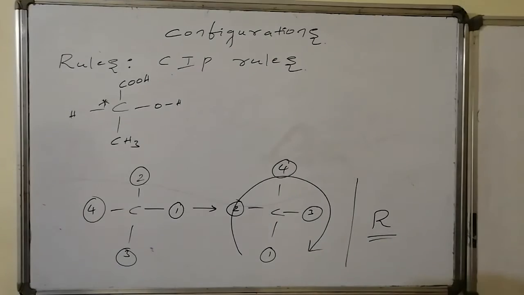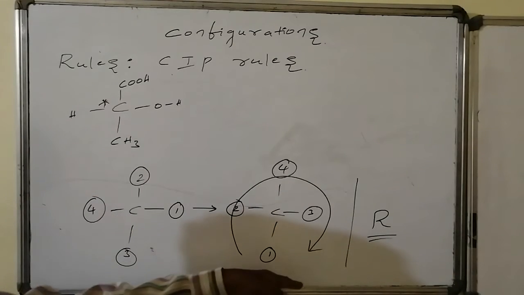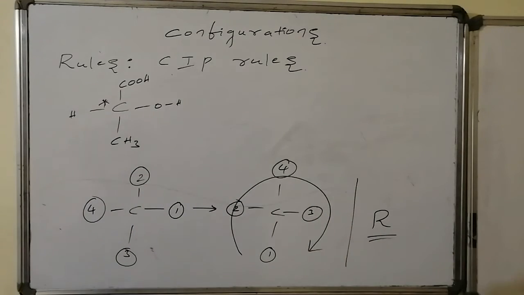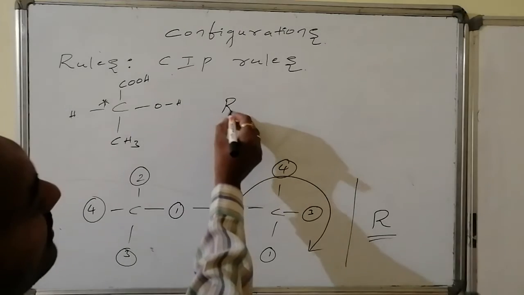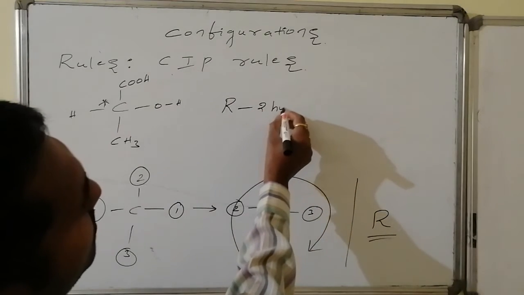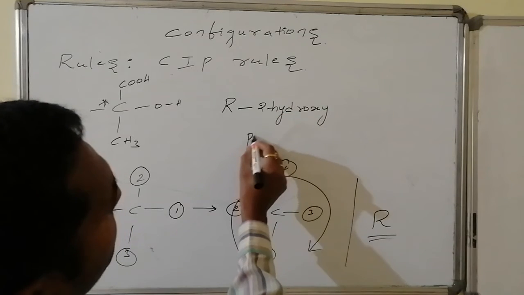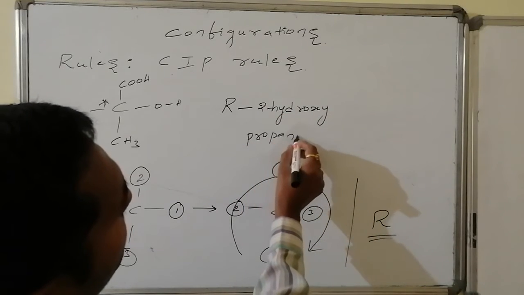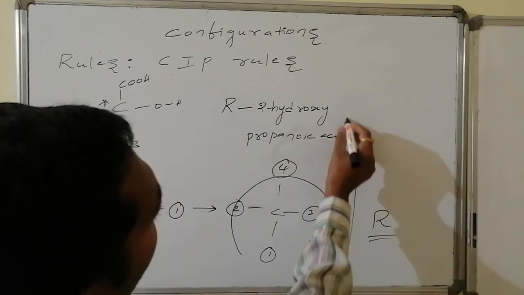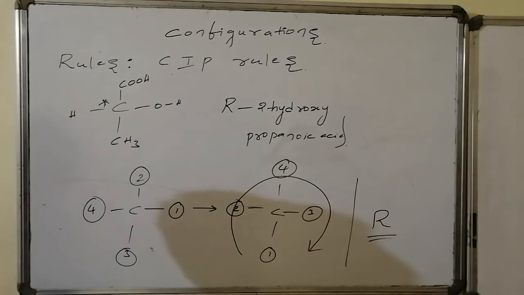The name of the compound is 2-hydroxy. Which 2-hydroxy? R-2-hydroxy propanoic acid. Hence the name of the compound is R-2-hydroxy propanoic acid.